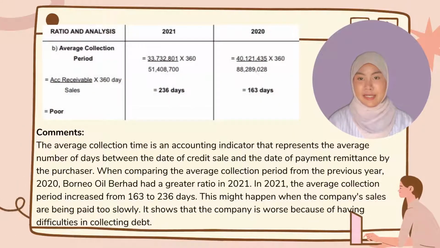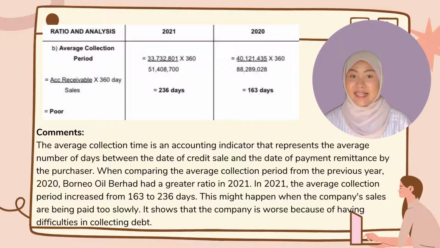Other than that, I will explain how to calculate average collection period. The formula is account receivables divided by sales and multiplied by 360 days. In the year 2021, the amount of account receivable is RM33,732,801 and the amount of sale is RM51,408,700. After the calculation, we will get 263 days as the answer.